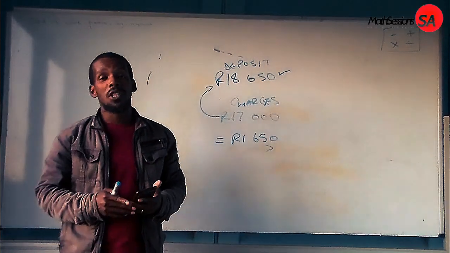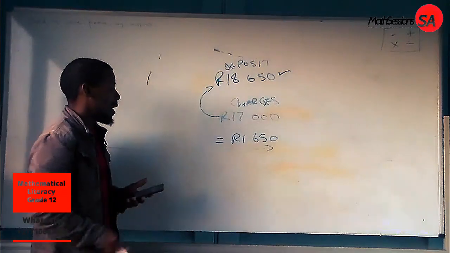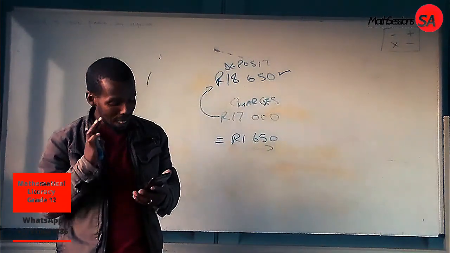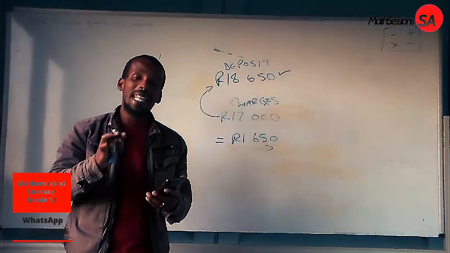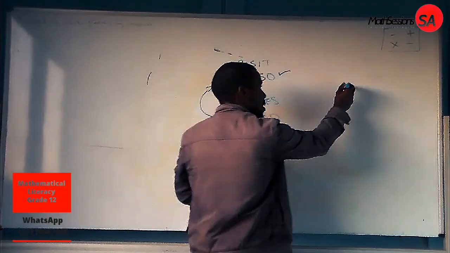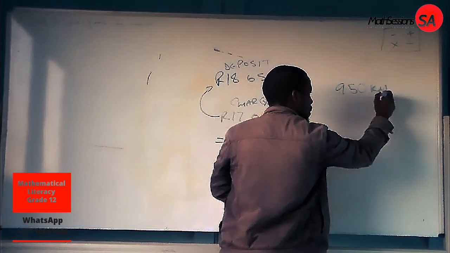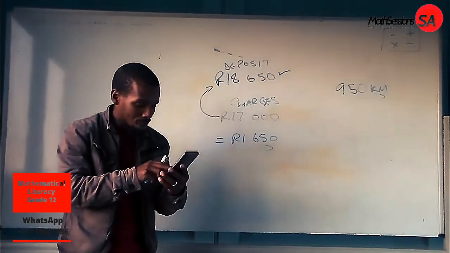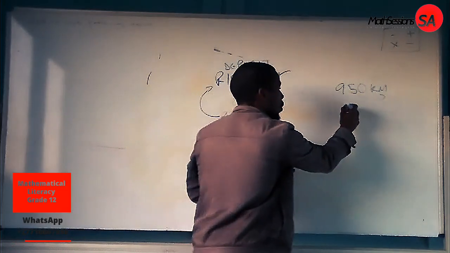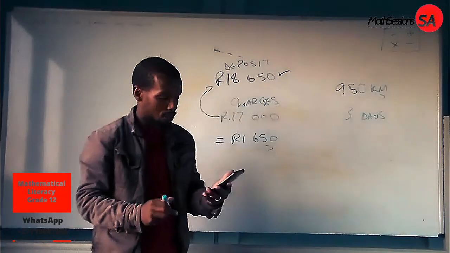Welcome back, guys, to our session on tariffs, trade number 12. We know that now we are on the question they asked us about Election. Election traveled 950 kilometers, that's what they say. So, he traveled that much. Then what is the question based on? They said for 3 days. He did this for 3 days. These are our events, so we are working with our events.